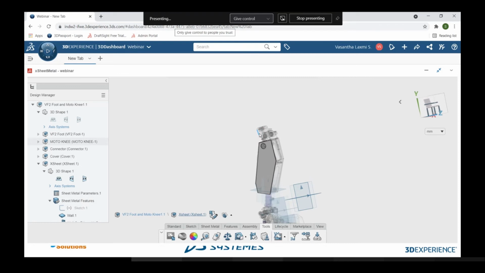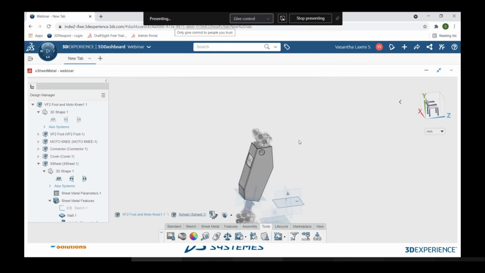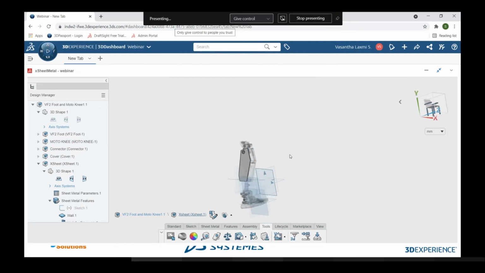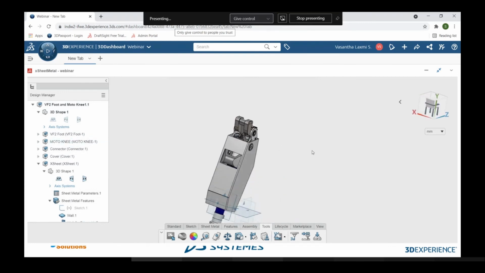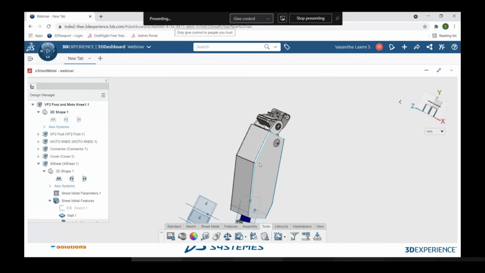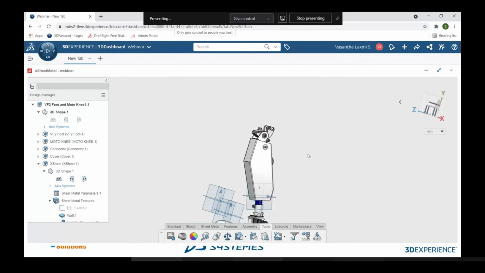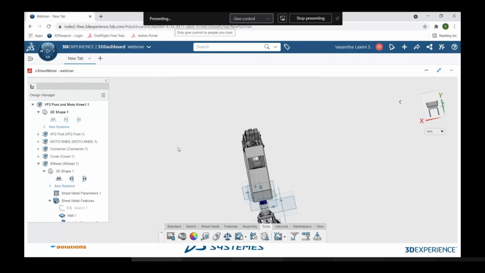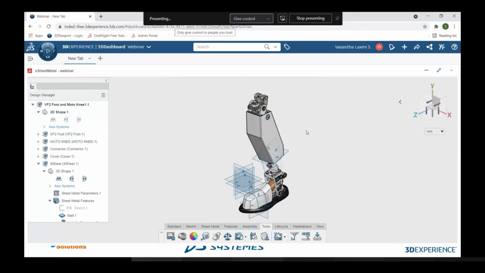Which can be used for the production purpose. Generally the DXF file will be used for production. So this is another advantage, that we can convert our sheet metal part into the DXF file. Again, I am clicking on the return to root product command, so that you can see this is the final sheet metal part I have converted into my upper assembly. So this is how we can make use of our part and create the cutout for it. So this is all about sheet metal.